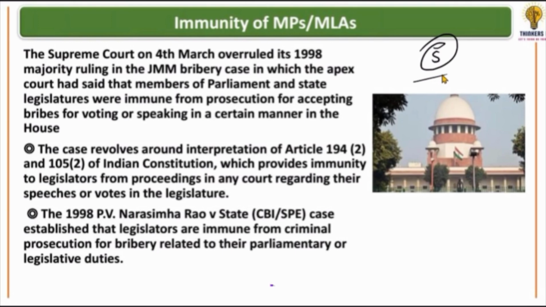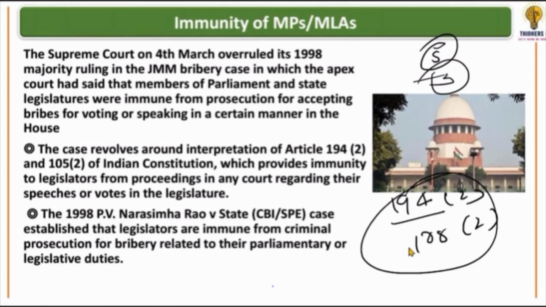Then the Supreme Court gave its verdict that if an MLA or an MP takes a bribe and does a work, it comes under his immunity, and there is no case against him. It can be said that if a case is filed against him, it will not work. The Supreme Court had given this judgment at that time, referring to Articles 194(2) and 105 of the Constitution.